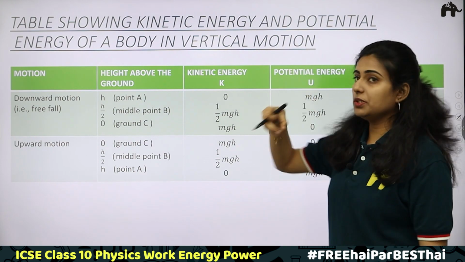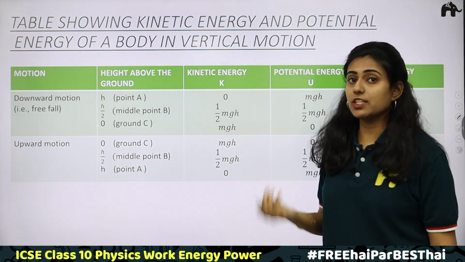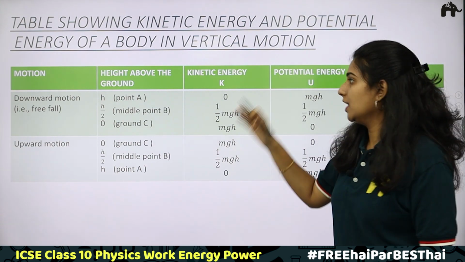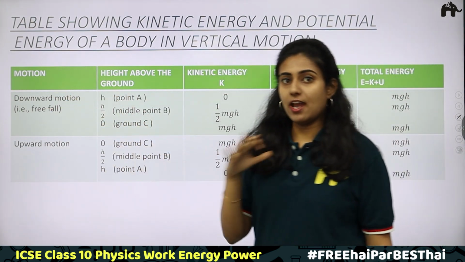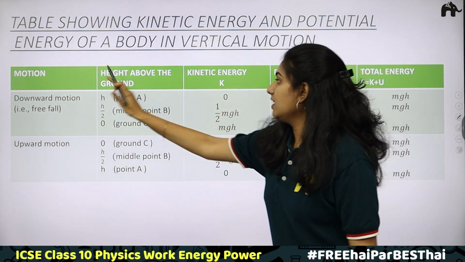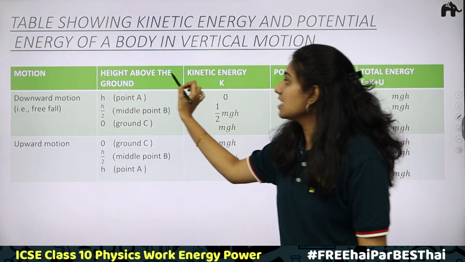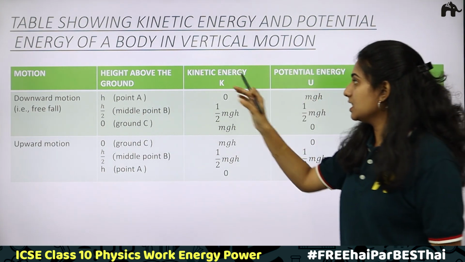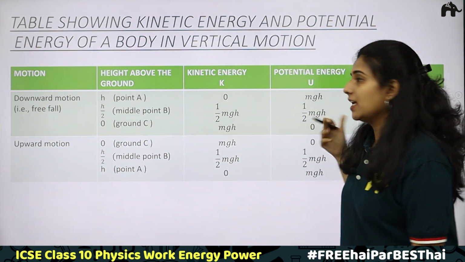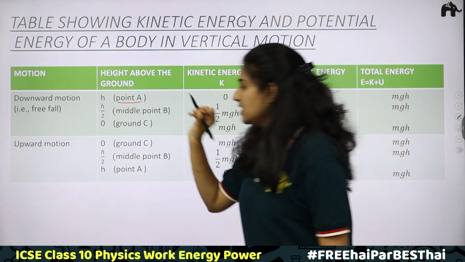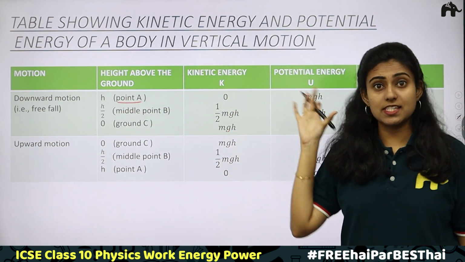Next, we have a table showing kinetic energy and potential energy of a body in vertical motion. In vertical motion, we are including both the free fall, that is downward motion, and throwing up, that is upward motion. When the body is in free fall, initially we have a height h. In the first column, we have height above the ground. Then you have kinetic energy, potential energy, and total energy. Initial position, point A: the height is H, the maximum height.